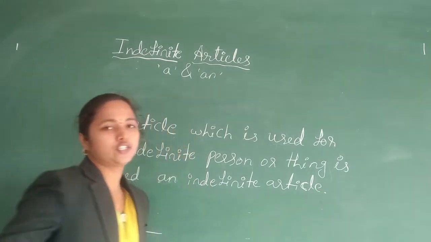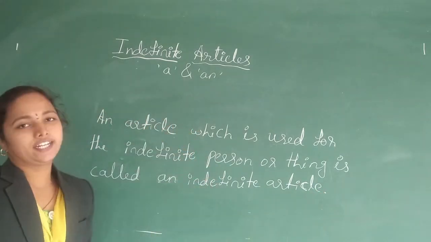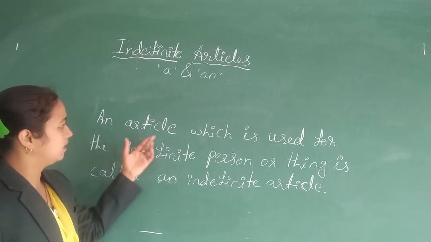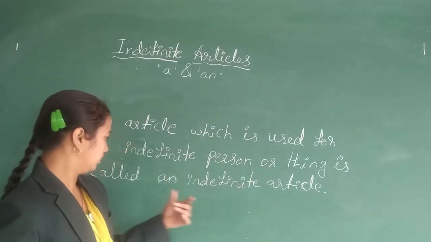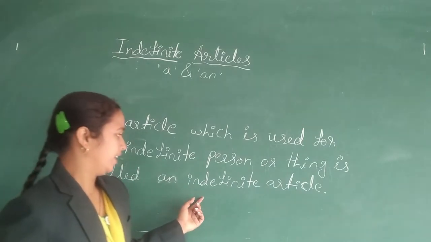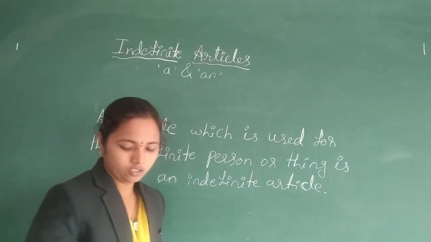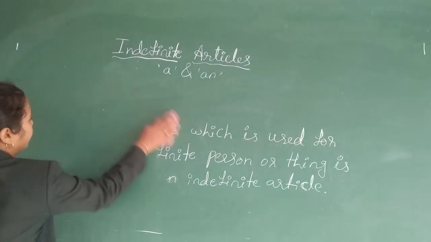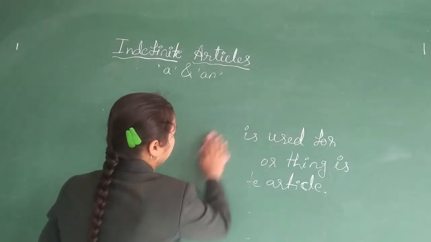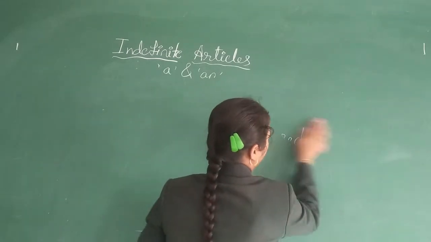So, this is the definition of indefinite articles. Now we will see the uses of indefinite articles 'a' and 'an'.